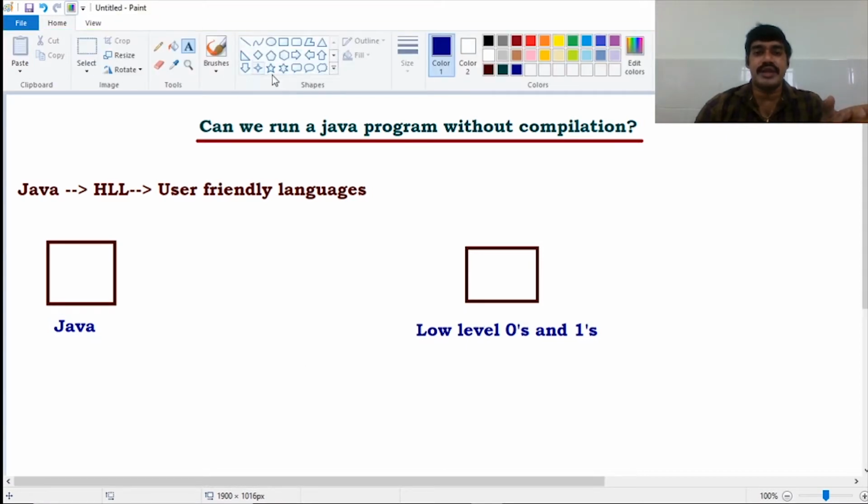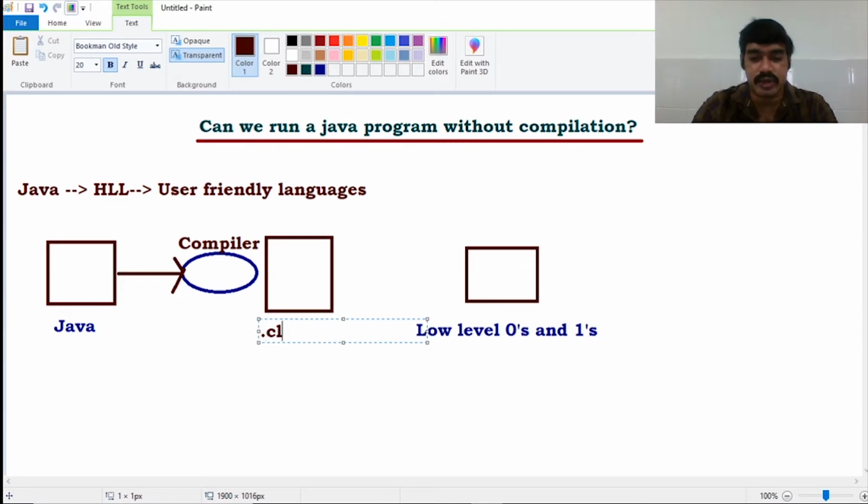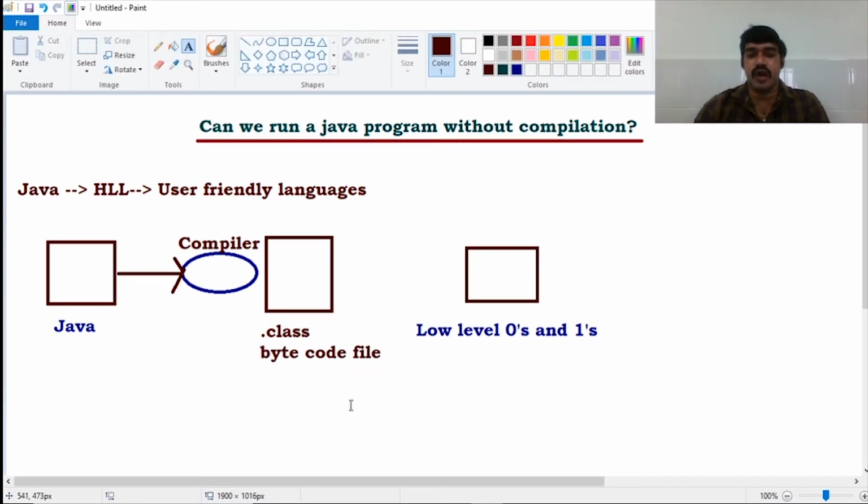So we need a translator to convert these high level language into the low level languages. In Java we are having the compiler to convert high level language programs into intermediate code, not directly to the machine code. Intermediate code is nothing but the dot class file, which is also known as bytecode file. This is not the machine understandable form. This is the intermediate language.